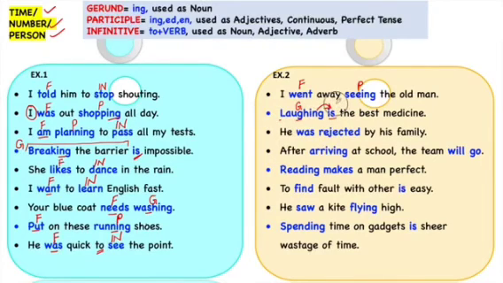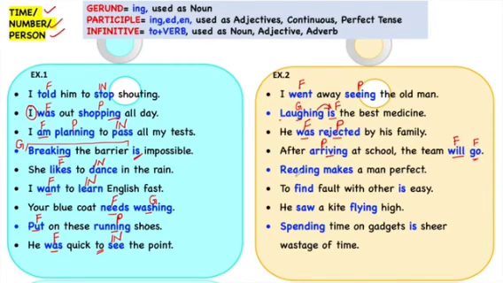Is is a finite verb. He was rejected by his family. Was is a finite verb. Because it's the main verb, it can be changed into were if we write they here, but rejected will remain the same. So rejected will be participle because rejected is telling the quality of he, which is a pronoun. After arriving at school, the team will go. Arriving is participle, and will is a finite verb. Go is also a finite verb because they both can be changed as per number, time and person.